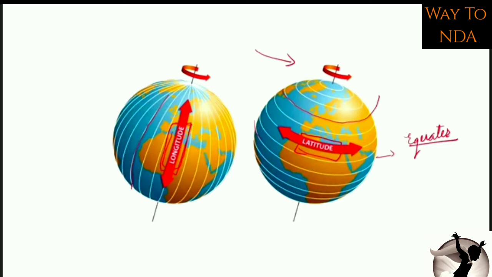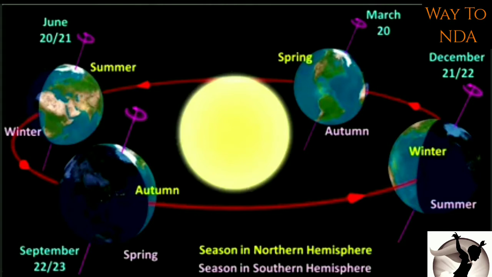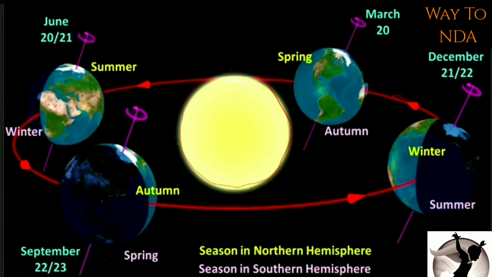Okay, so remember this: Earth is revolving around its own axis. You should remember this, and it is also revolving around the sun. So now let's see how Earth is revolving around the sun. So here is the sun in the center, and here you can see Earth is revolving around the sun.